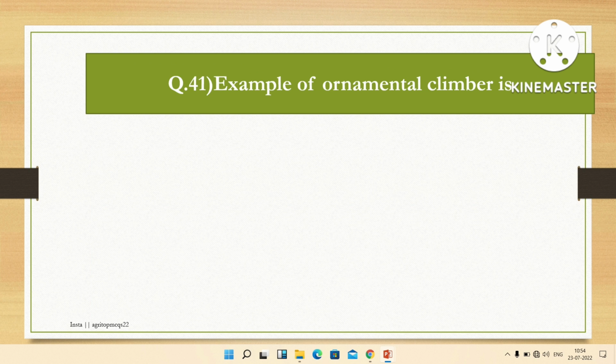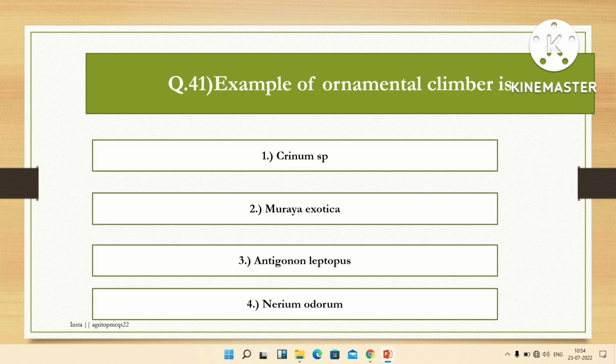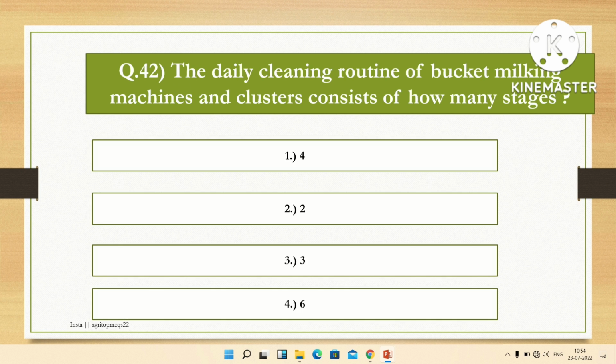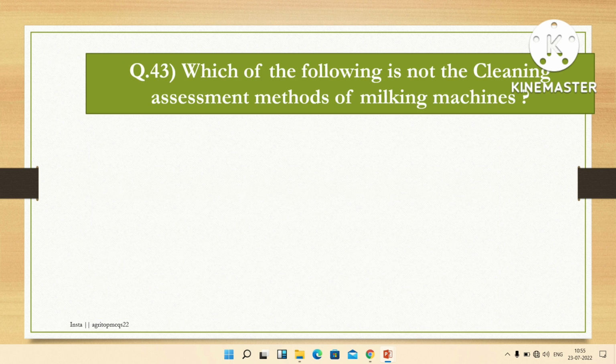The next question is: example of ornamental climber is, options are Crinum species, Murraya exotica, Antigonon leptopus, Nerium odorum. The right answer is Antigonon leptopus. Next question is: the daily cleaning routine of bucket, milking machine, and cluster consists of how many stages? Options are 4, 2, 3, 6. The right answer is 3.